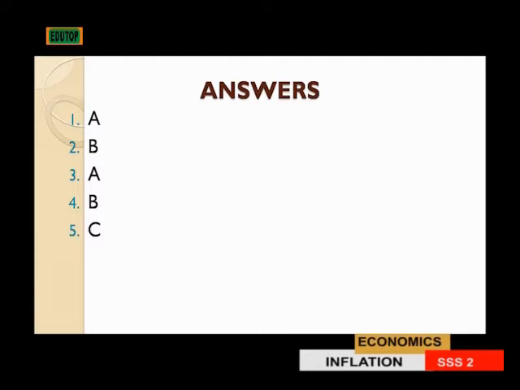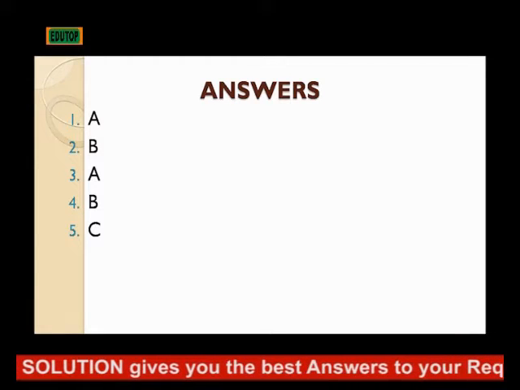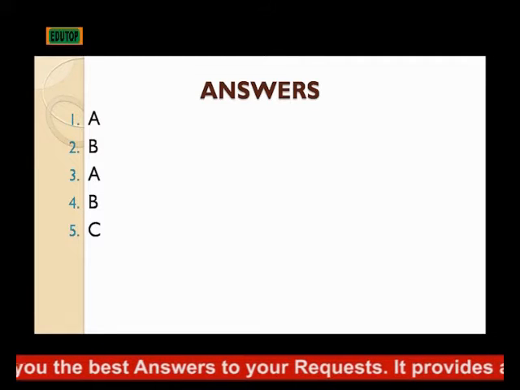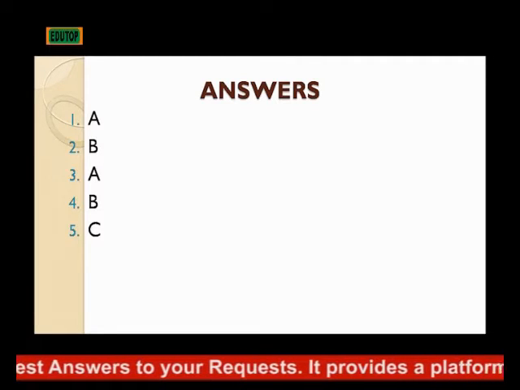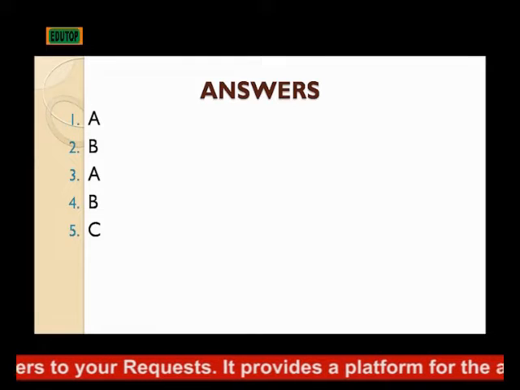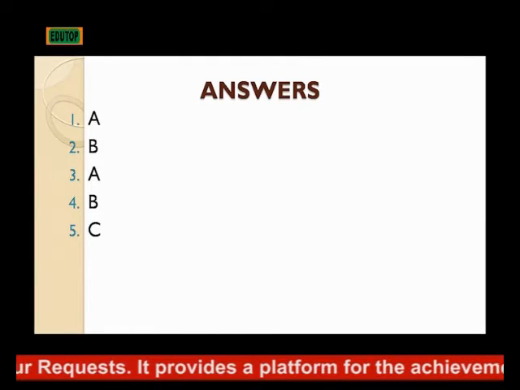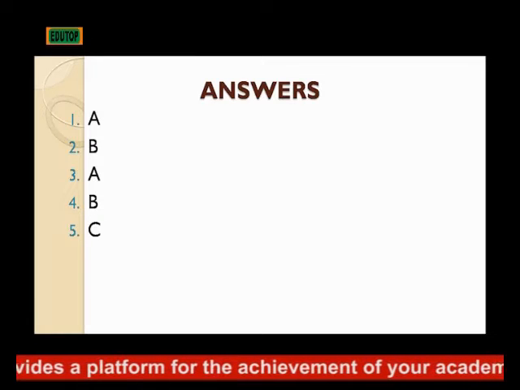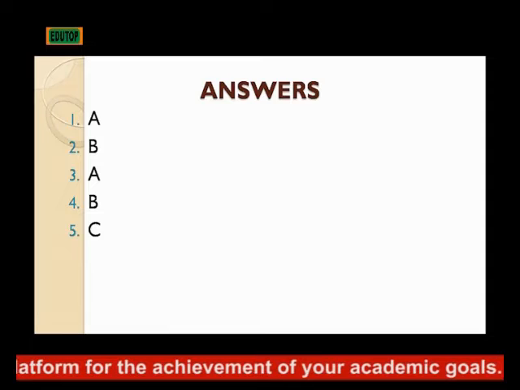And the number 3 that says cost push inflation can start with dash. It can start with an increase in the cost of production. If the cost of production increase, definitely the burden of the increase in the cost of production will be transferred on the prices of goods and services, and the prices will go high. So the option A is the correct answer.